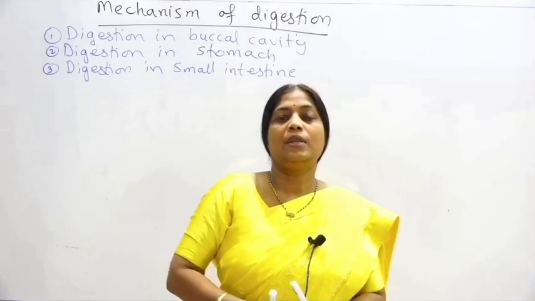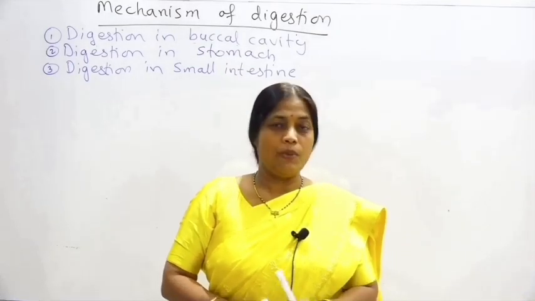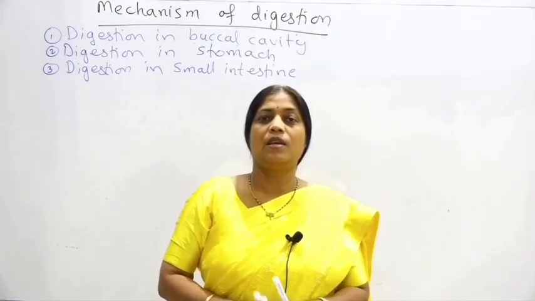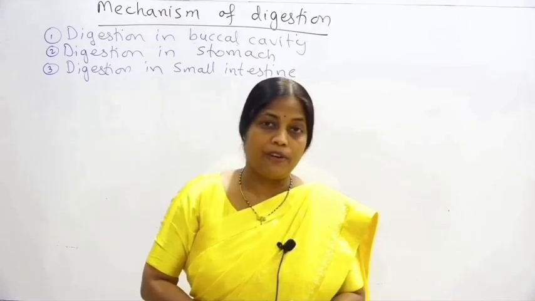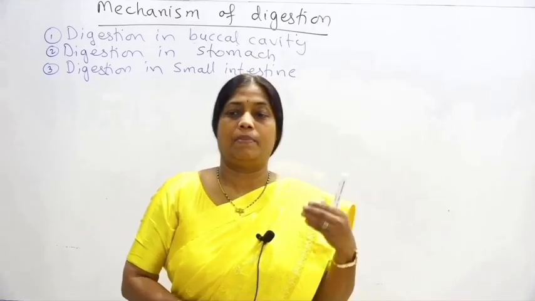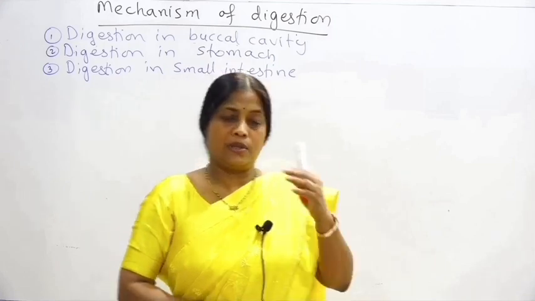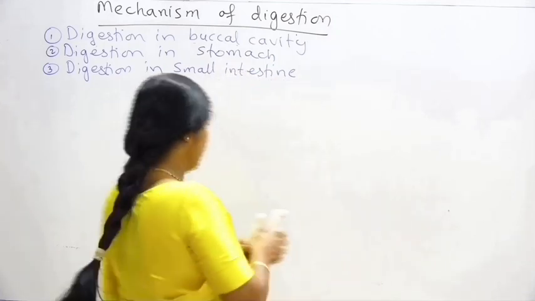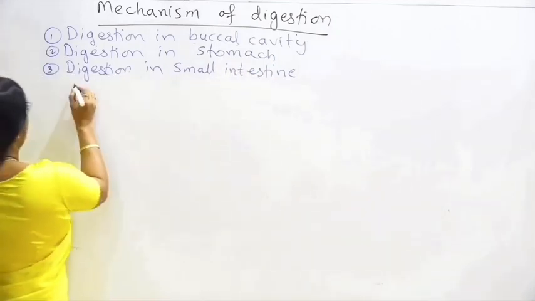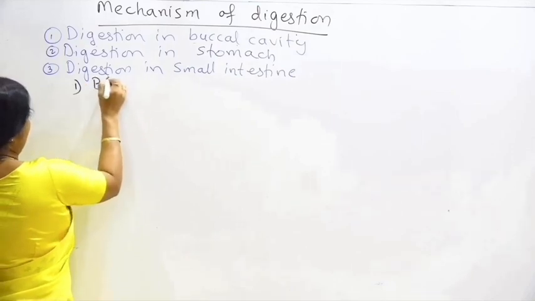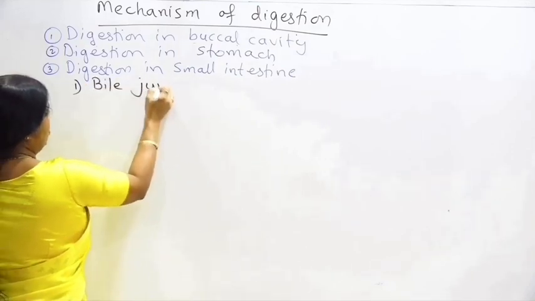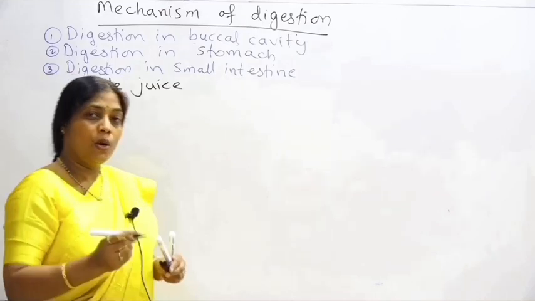So now we will start with the digestion in small intestine, where the complete digestion occurs as it comes in contact with the three different types of the juices: the bile juice, pancreatic juice and the intestinal juice. So let's see the action of the bile juice. Now bile juice is actually produced in liver, stored and concentrated in gallbladder.